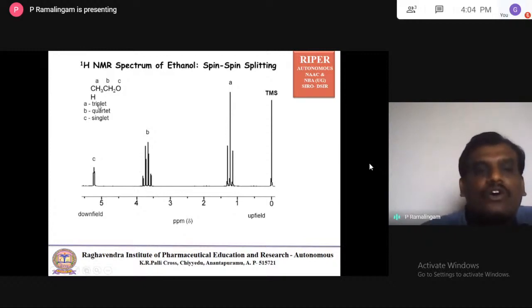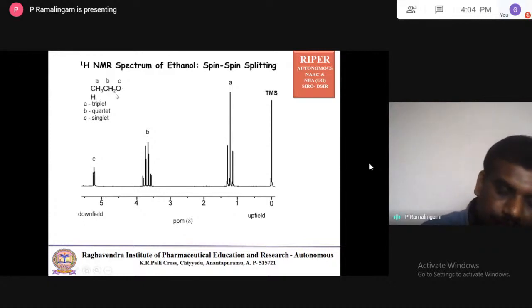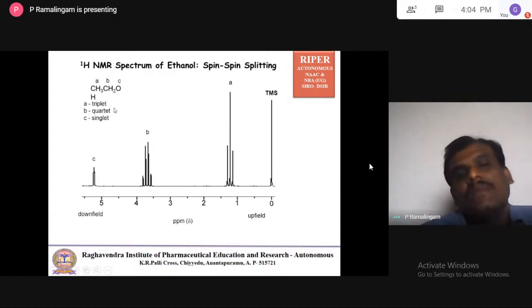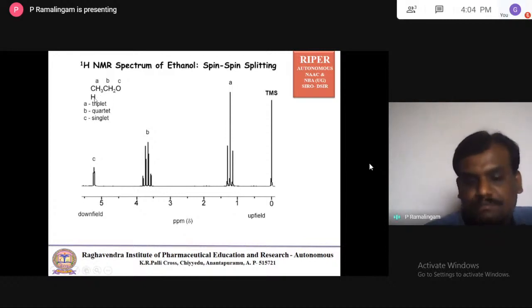Usually the OH proton does not involve any splitting because it is highly deshielded. As the deshielding effect increases, these protons are shielded protons and this is a deshielded proton. In a high resolution instrument you can find a split for OH also, depending on the environment. But in a normal NMR instrument, you won't find a split for the OH.